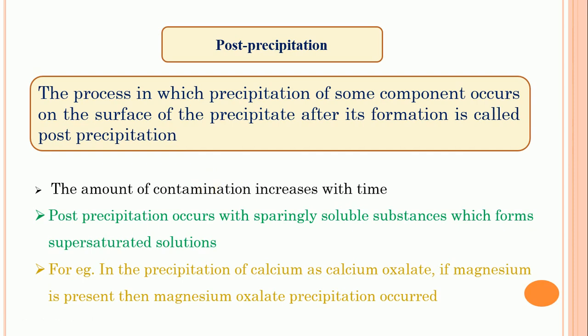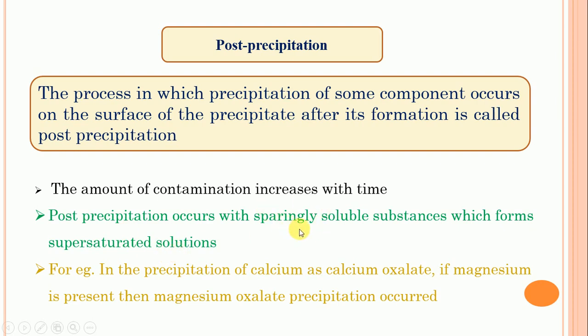So contamination occurs and increases with time. The longer the precipitate is kept in the mother liquor, the more the contamination and the more the post-precipitation. Post-precipitation occurs with sparingly soluble substances which form a supersaturated solution.